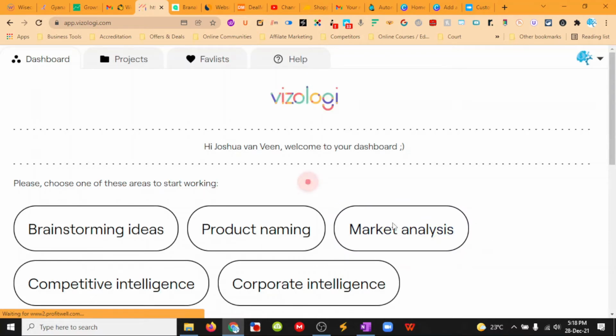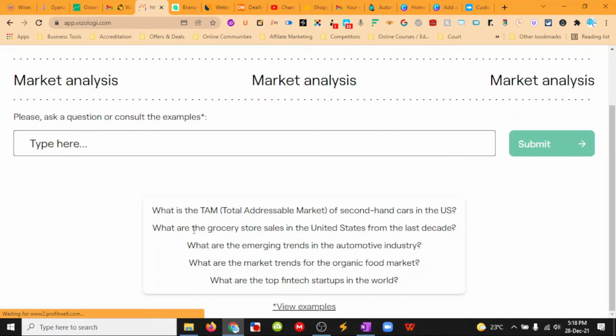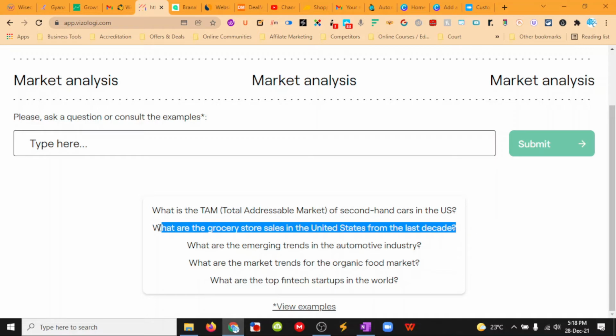So loading. Okay, so market analysis. Let's see. So these kinds of questions: what are the grocery store sales in the United States from the last decade?